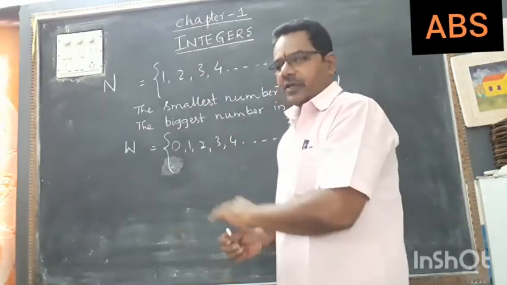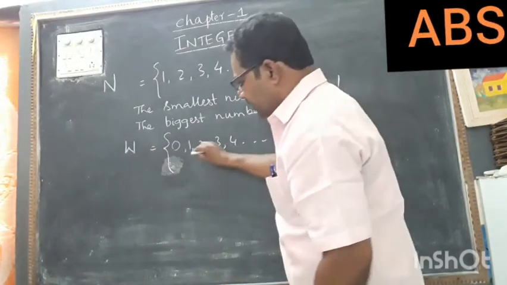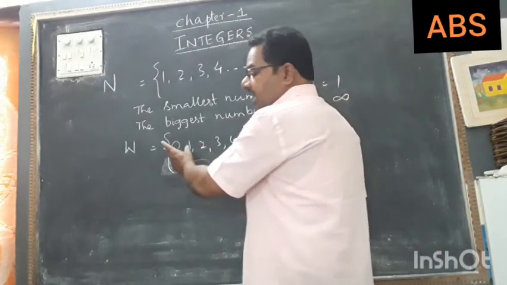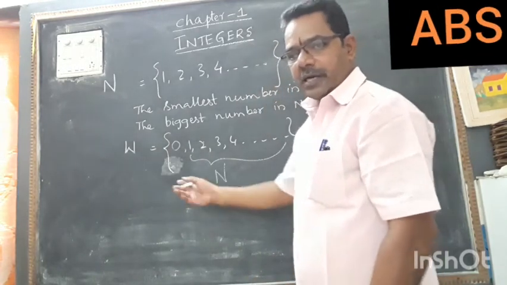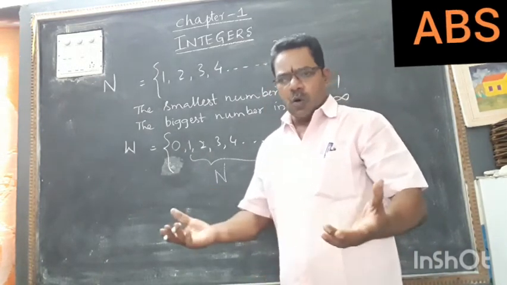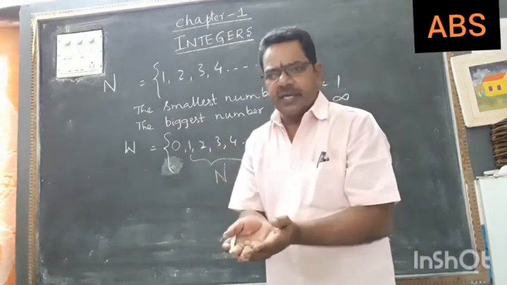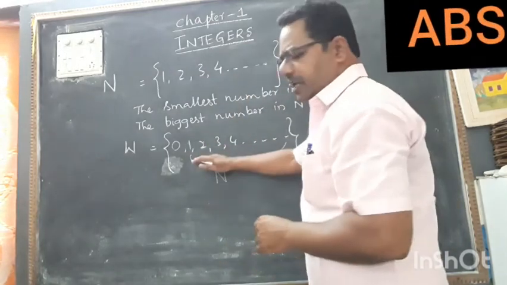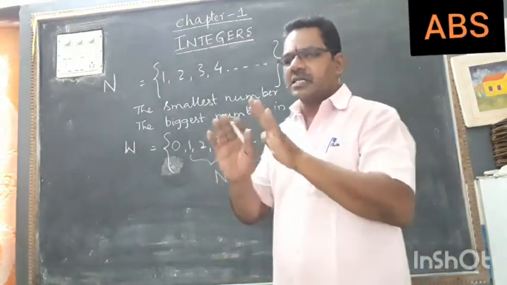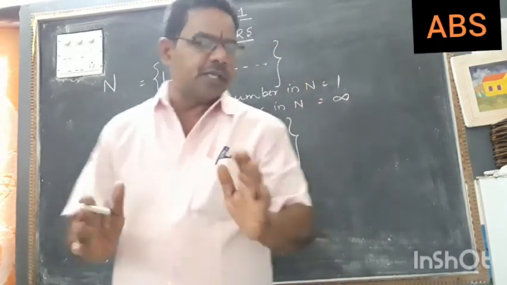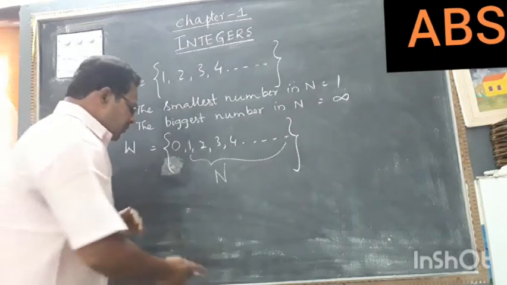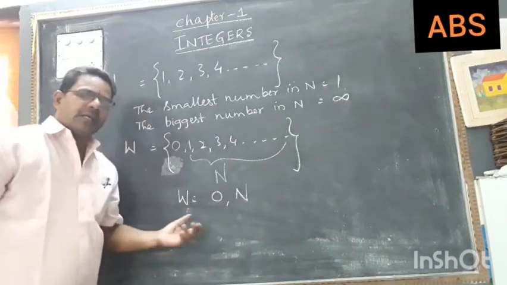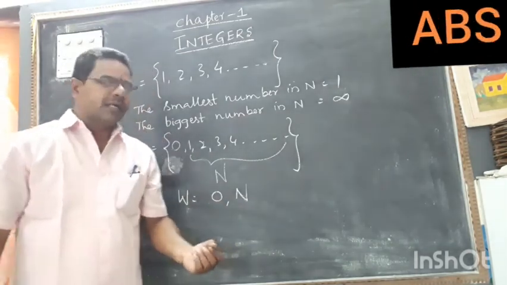In another way, we can say the set of whole numbers is nothing but, if you observe this one, all belong to the set of natural numbers. So the set of natural numbers included with 0, we can call it the set of whole numbers. Whole means complete, that means no parts will be there. In the set of natural numbers, no parts will be there. In the set of whole numbers also, no parts will be there. Everything is complete. Understand? So this is the set of whole numbers. The set of whole numbers can be written as W equal to 0 and the set of natural numbers. If you combine these two, we get the set of whole numbers.